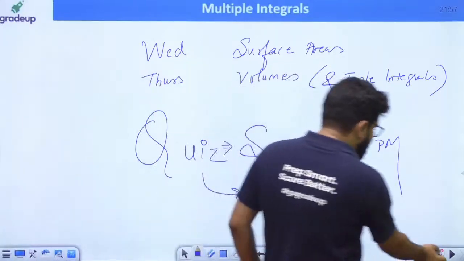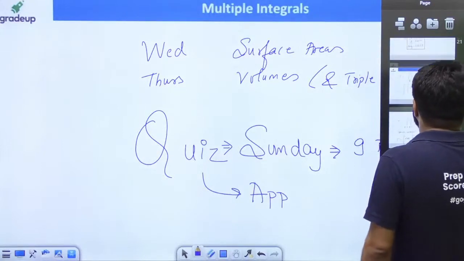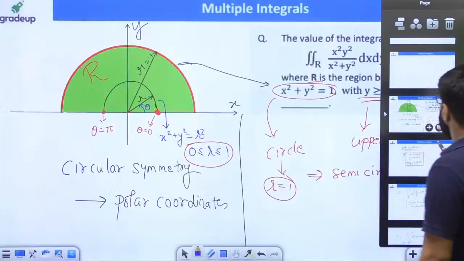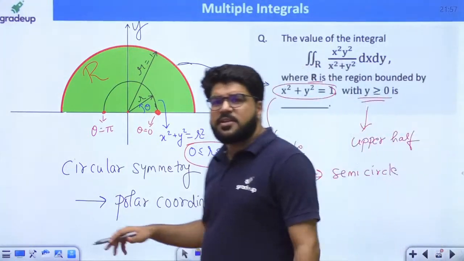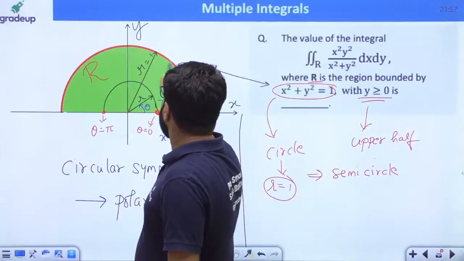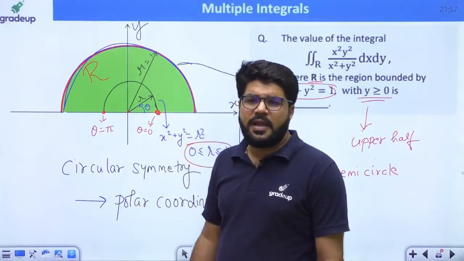Now Nagaraja, you can't place x square plus y square equal to 1 because you are going to integrate. I will just show you. You are required to integrate over the region R, not only on the circle. See, understand one thing: when you are doing the double integration, it has to be on the 2D surface. So Nagaraj, x square plus y square equal to 1 only on this particular line.